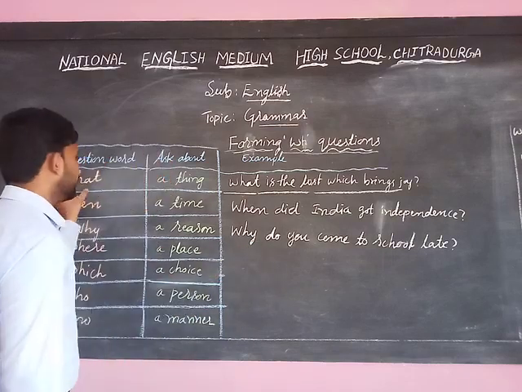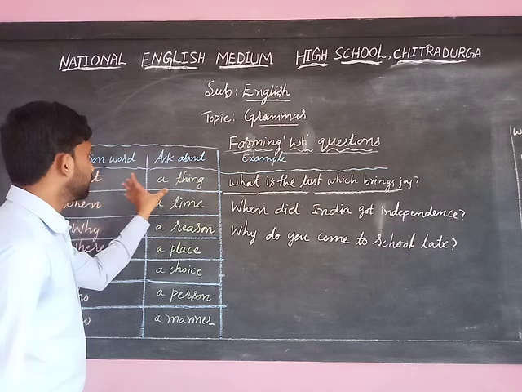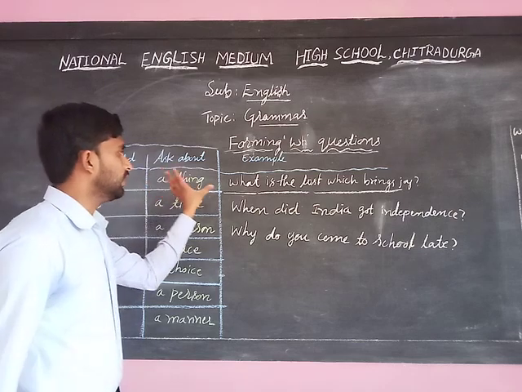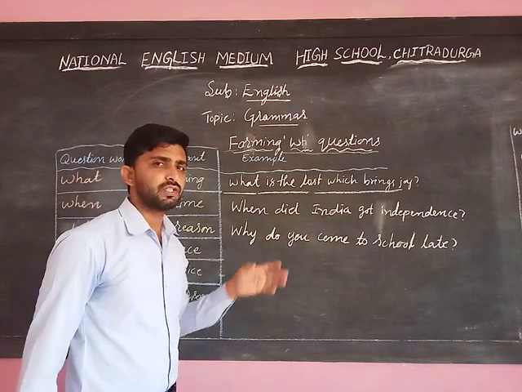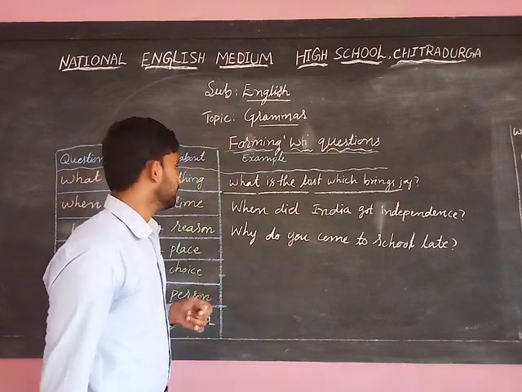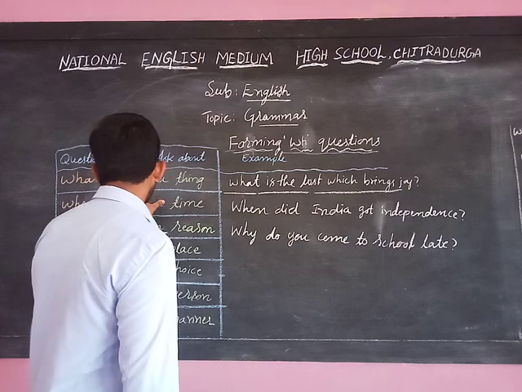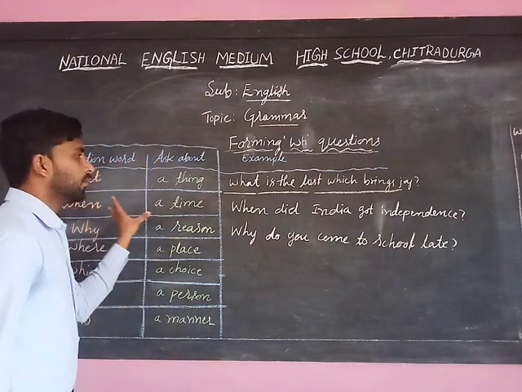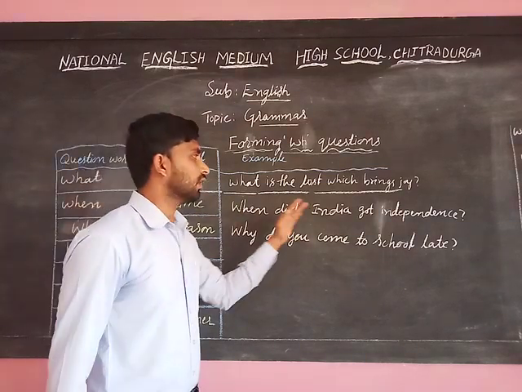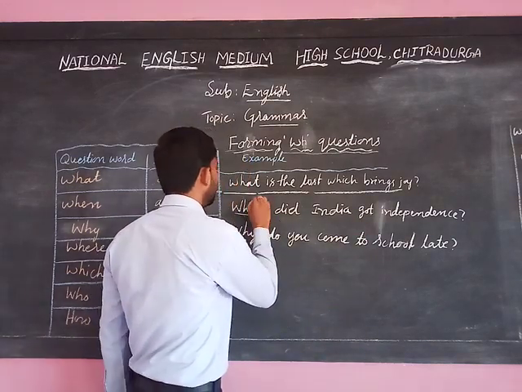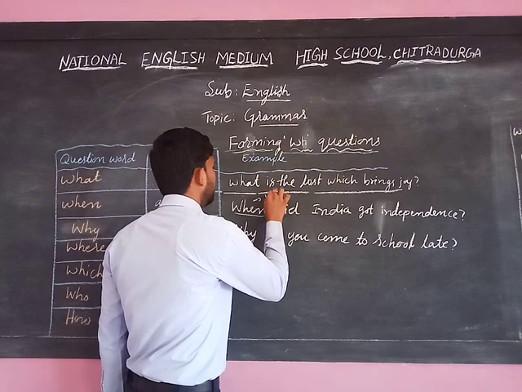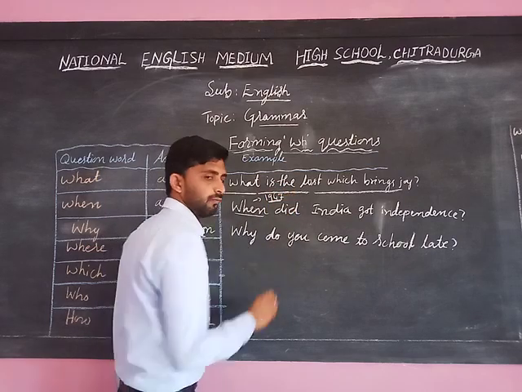Once again, we recall that what is used to know about a thing. Examples are: what is the loss which brings joy? What is your name? What is your father's name? These are some of the examples of what itself. When is used to know about a time. When did India get independence? Here we are looking for a particular year, 1947, as the answer.